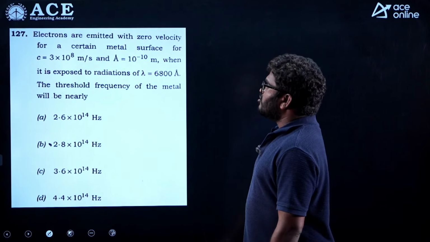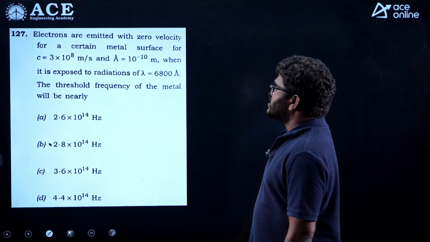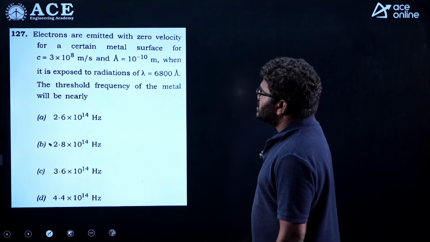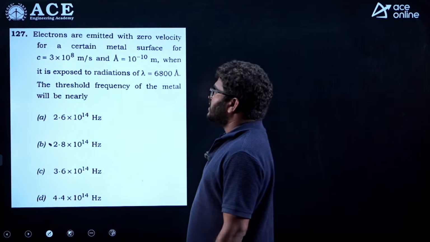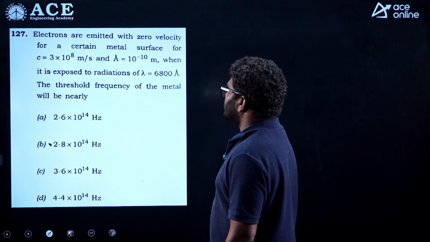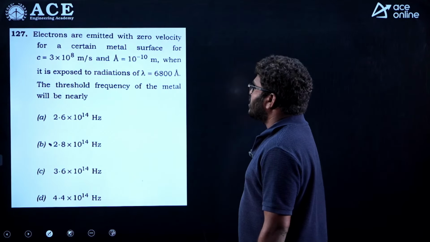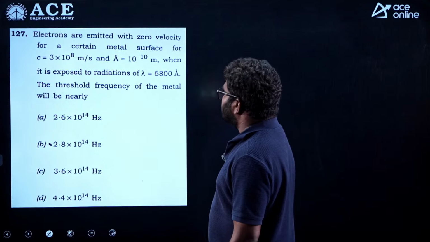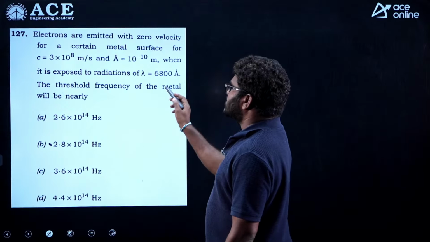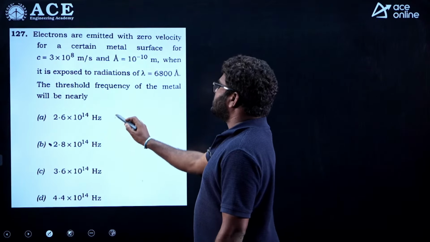Now, electrons are emitted with zero velocity for a certain metal surface. C is given, velocity of light 3 into 10 power 8 meter per second, and lambda is given as 6800 into 10 power minus 10 meter. Threshold frequency they are asking.